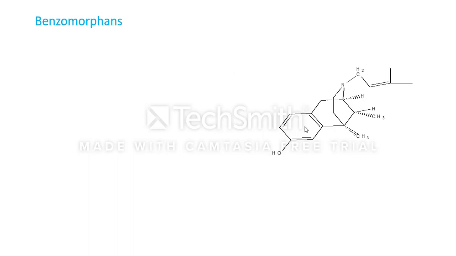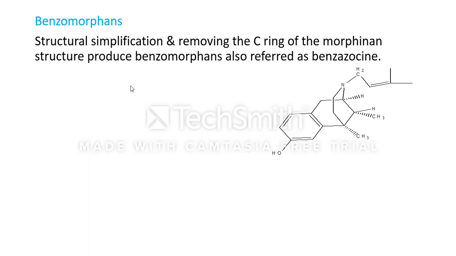The next class of drugs is benzomorphans. This is the general structure of benzomorphans, and the example of a benzomorphan is pentazocine. This is the structure of pentazocine.